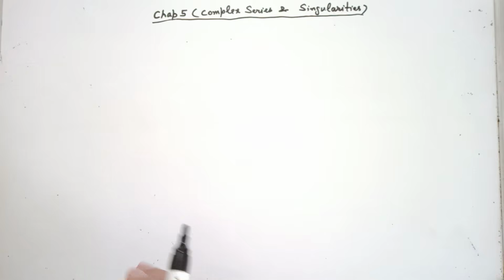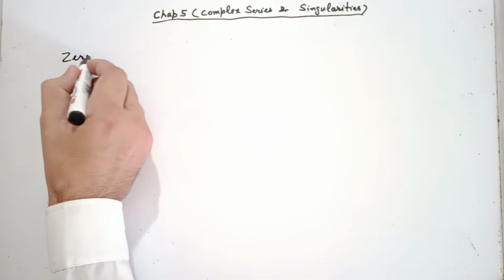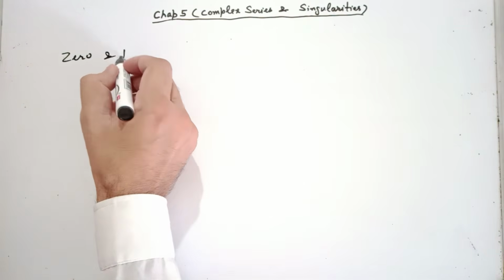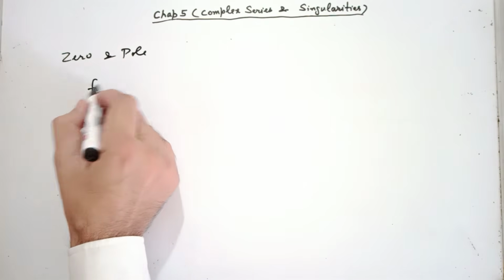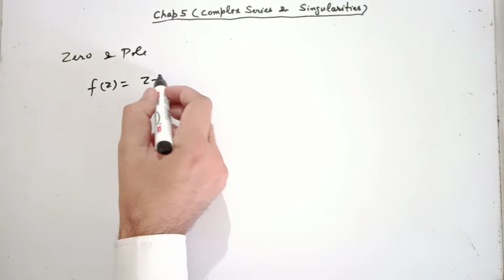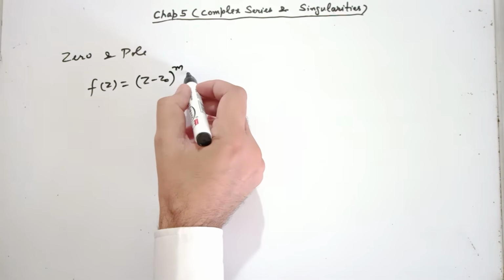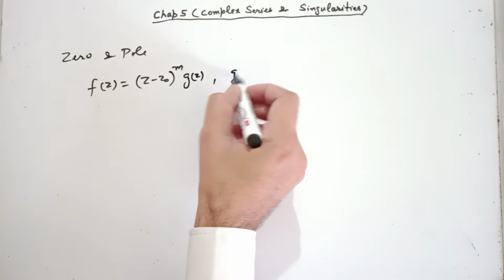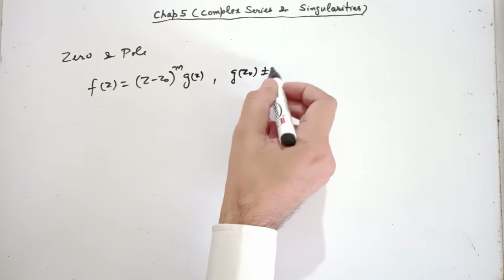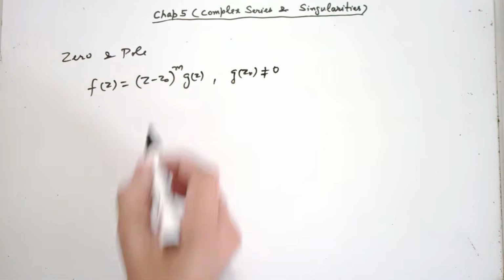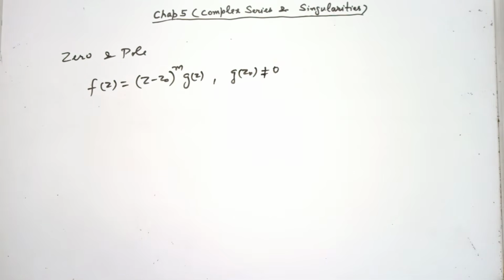Next, what is the connection between 0 and pole? What is 0? First we should understand. z equal to z0 is a 0 of f(z) of order m if f(z) can be written in this form where g(z) is analytic and g(z0) is non-zero. Means if z minus z0 factor is repeating m times in the factorization of f(z), then z0 is a 0 of order m.